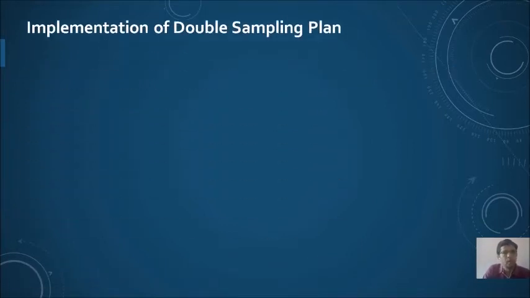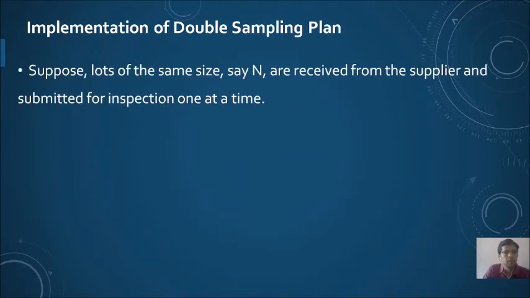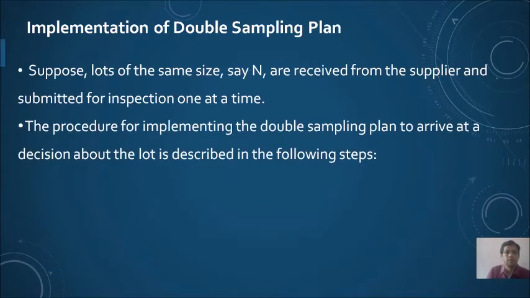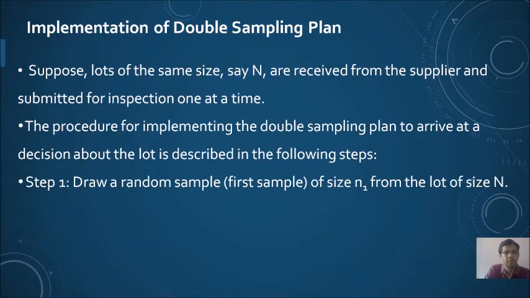So how to implement a double sampling plan? This is the procedure. Suppose lots of the same size capital N are received from the supplier and submitted for inspection one at a time. So the lot, of size capital N, is presented for inspection. First we draw a random sample of size n1 from the lot of size N. The size of the first sample is n1.